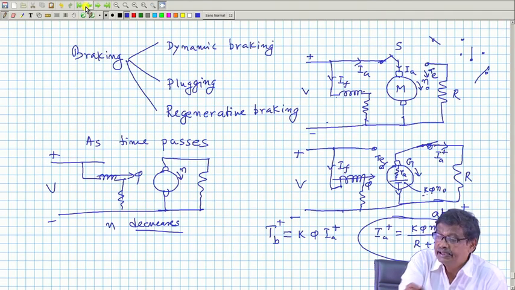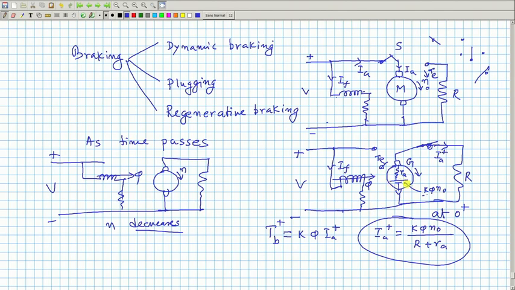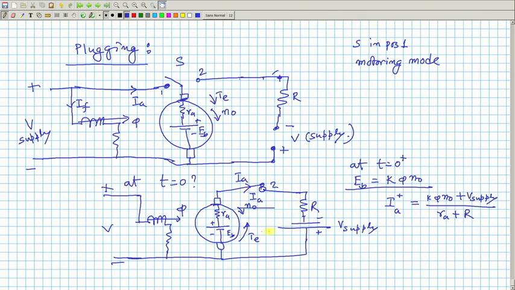Similarly, here the decay of the current: as time passes, speed falls, this EMF falls, current falls. Here also the magnitude of the current will fall, no doubt, because E B will decrease as time passes, because E B depends on this fellow n. At t equal to 0 plus it was n 0, but eventually this n becomes a function of time, it decreases.